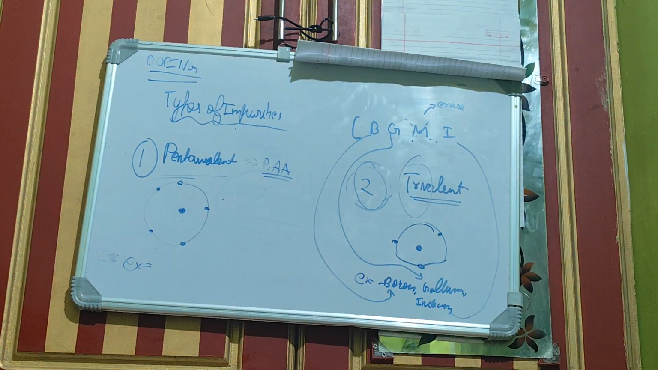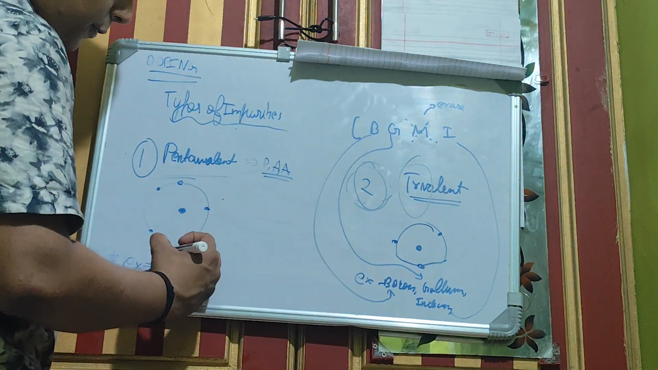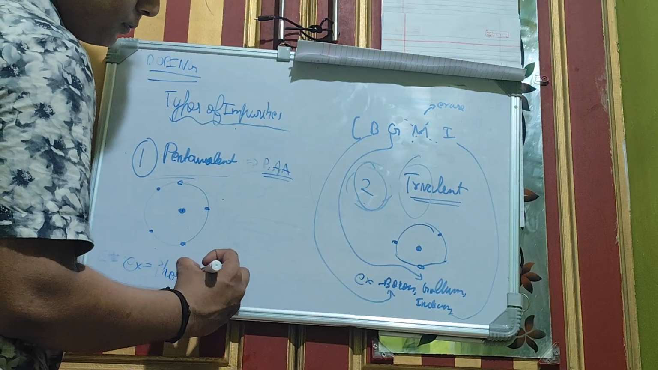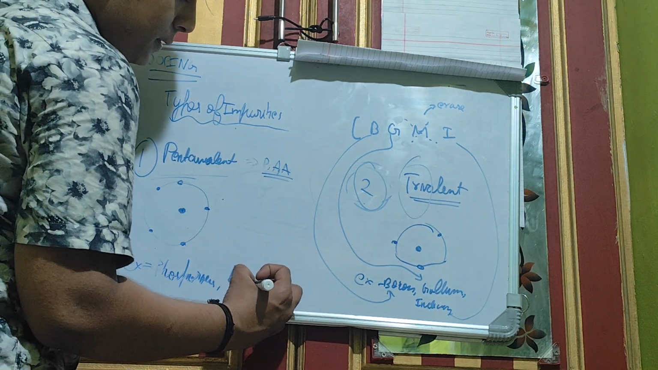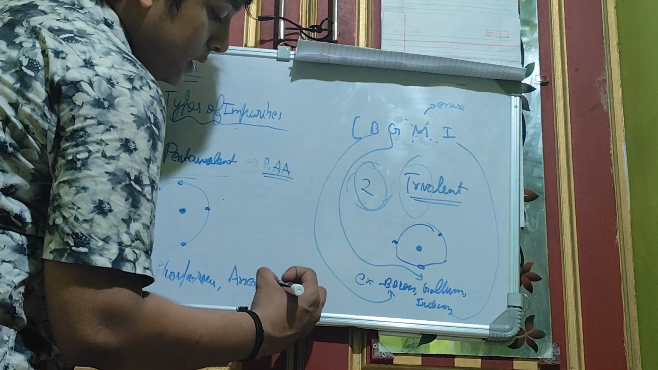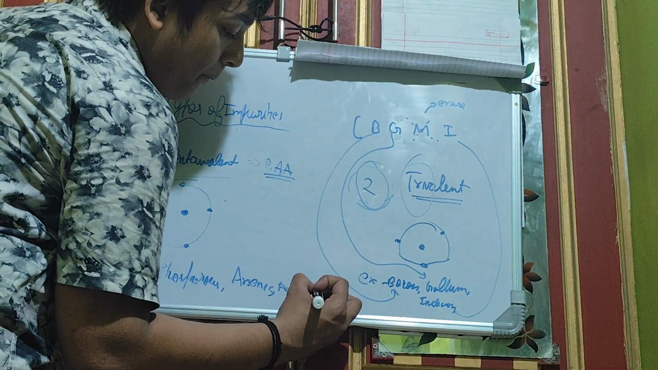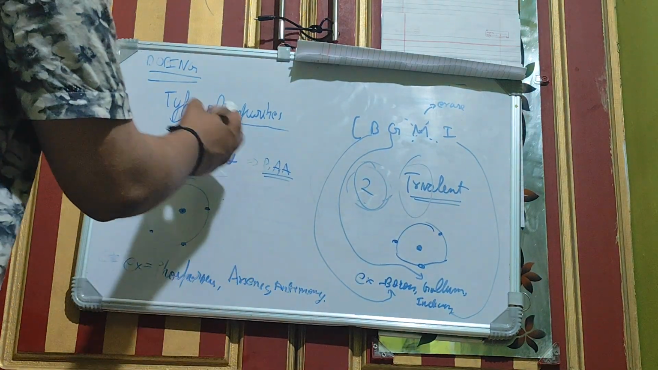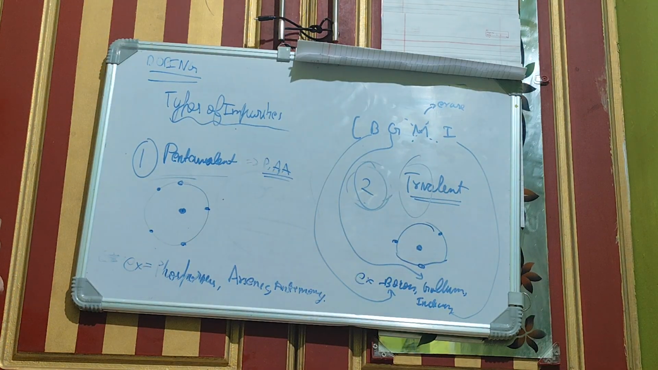So what is pa? Pa is PAA, and this P stands for phosphorus, arsenic, antimony. Phosphorus, antimony, and arsenic. So these are the examples of pentavalent impurities, and these are the examples of trivalent impurity. So hence you have learned it.